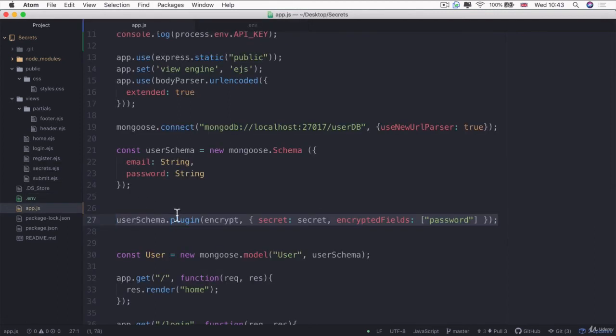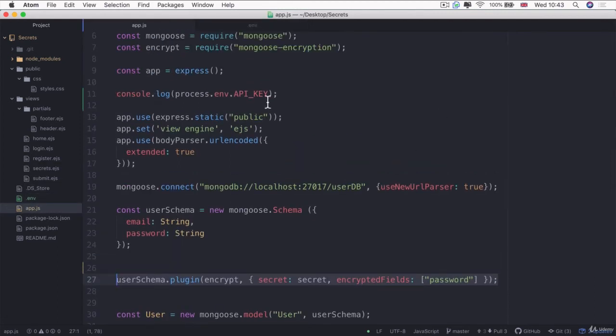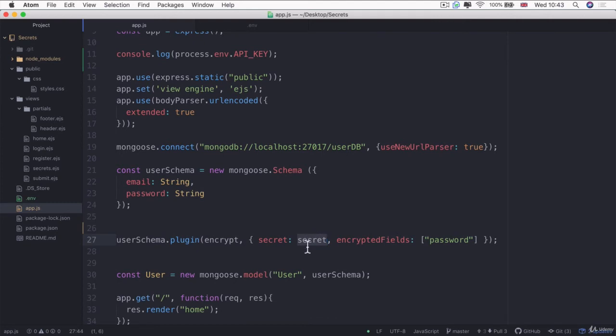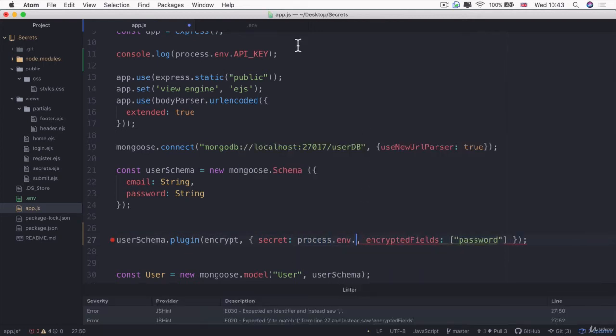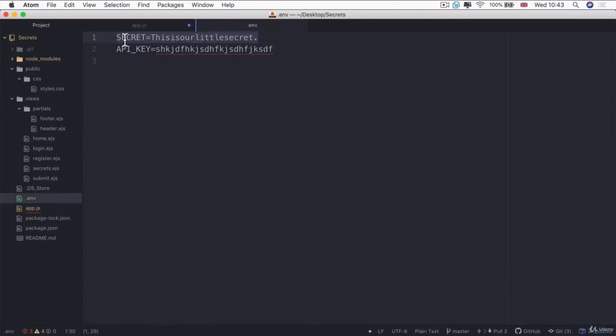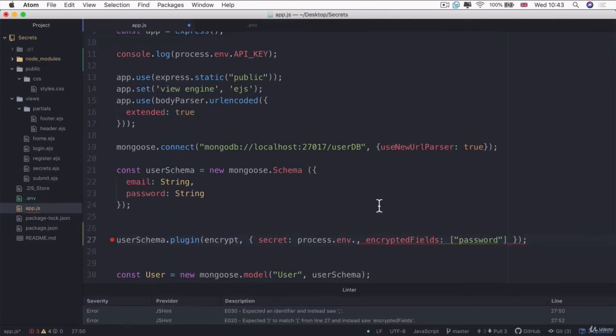All right, so all we have to do is exactly the same as what we did up here. Instead of trying to tap into a variable called secret inside our app.js, which now no longer exists, we're going to replace it with process.env.SECRET, the name of our secret, which is just the word secret in all caps.